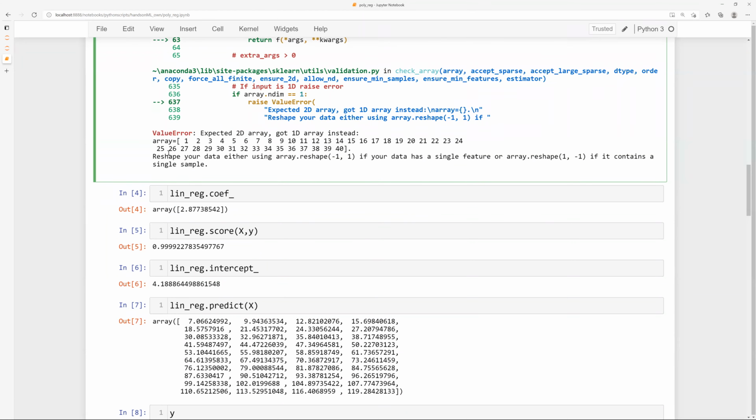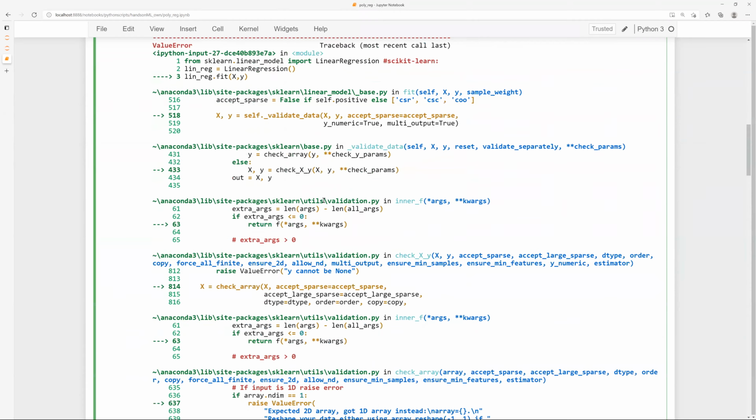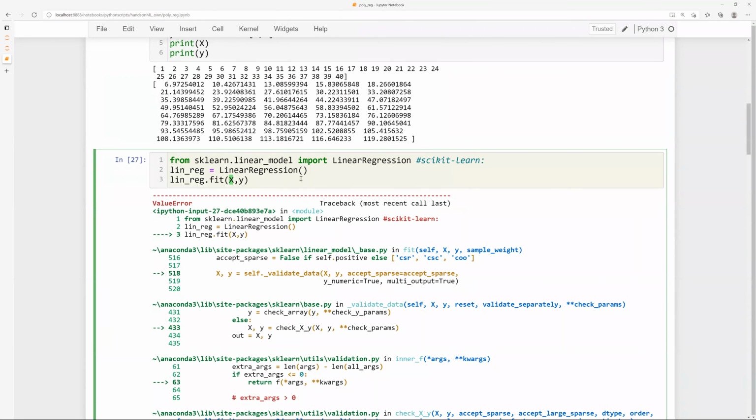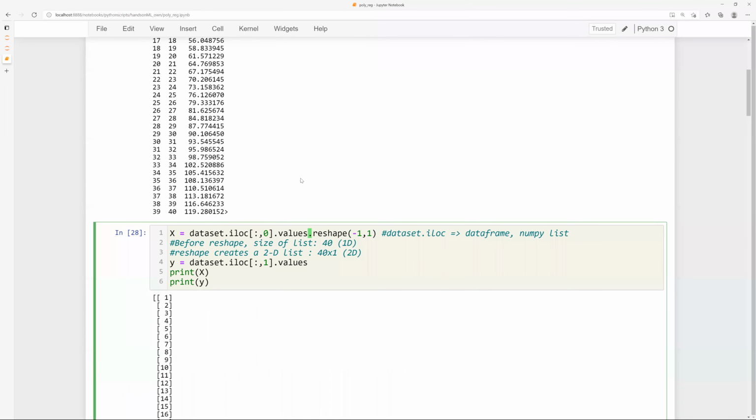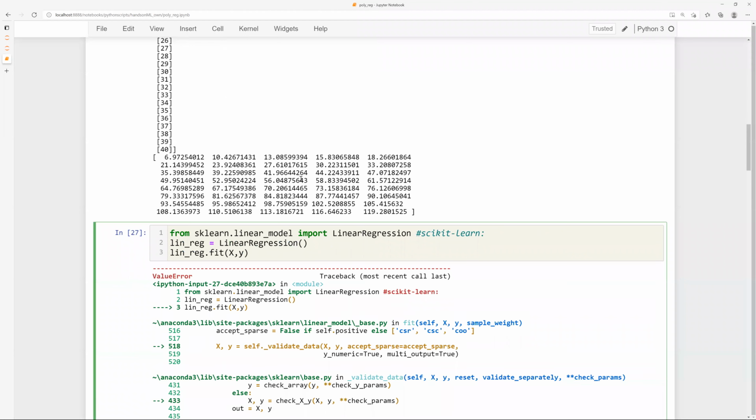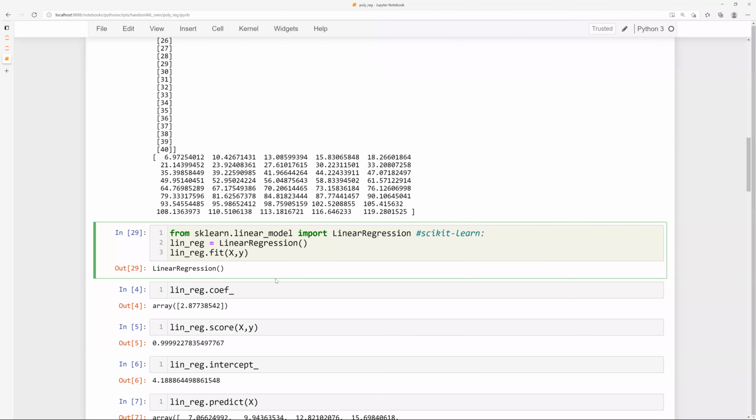So Python tells you that please use this. Okay, reshape your data. So let me go back and change this again and run this. Once I have run this, it has created an object with the name linear regression, of the type lin_reg, of the type linear regression.